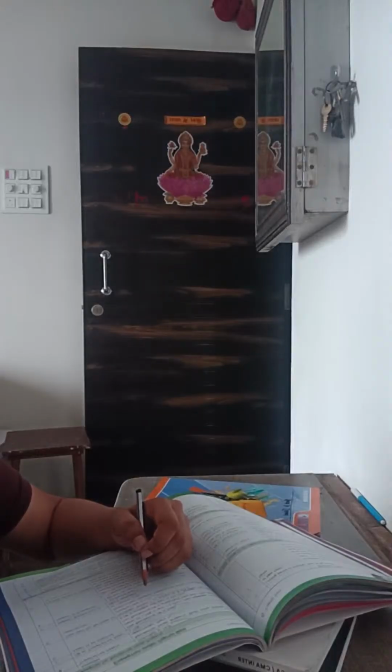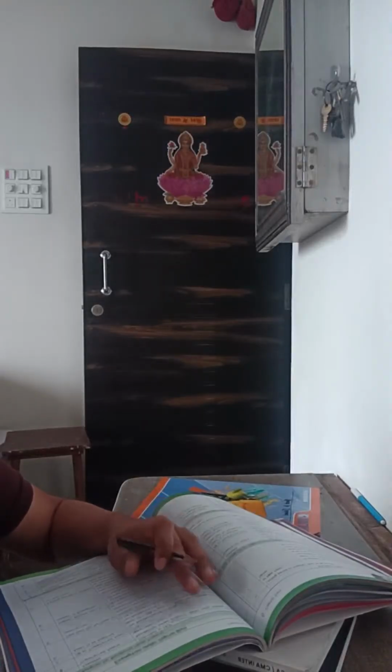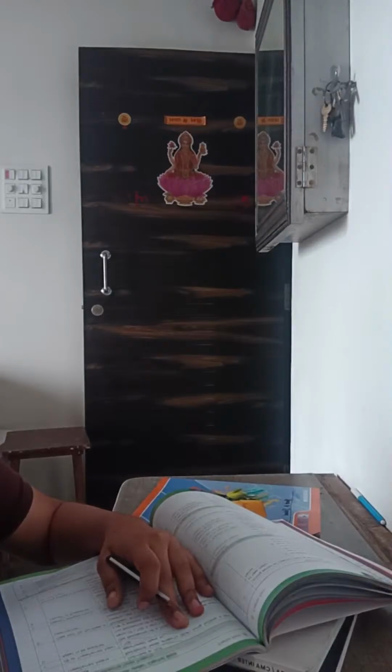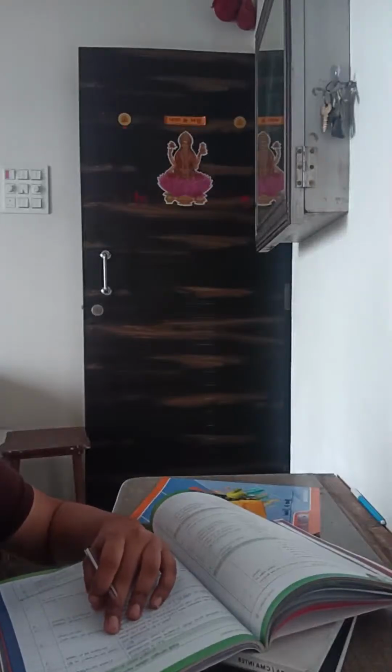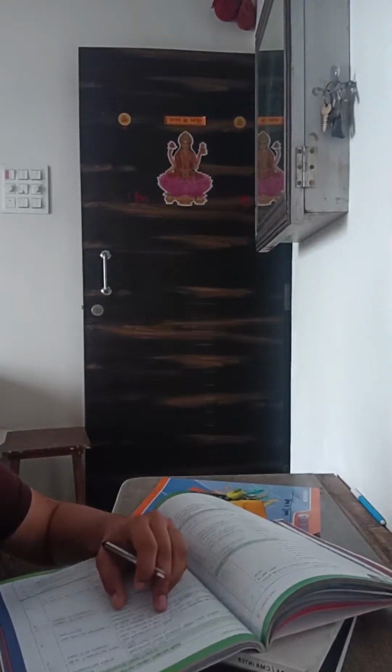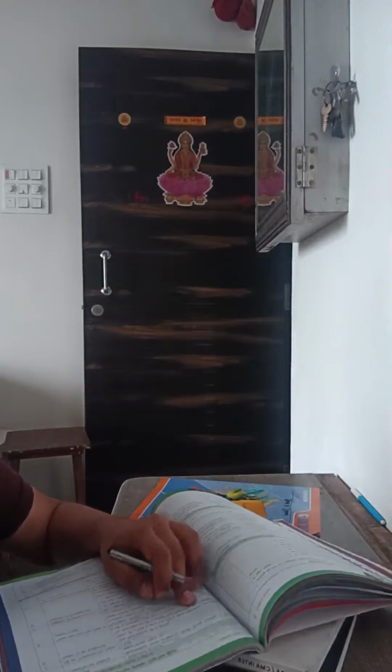The exemption is for a residential house property, being a building or land appurtenant thereto, on long-term capital gain arising from the transfer of the capital asset. The asset to be acquired is one residential house property in India. Note: if the long-term capital gain is up to rupees 2 crore, then the assessee can acquire two residential house properties.